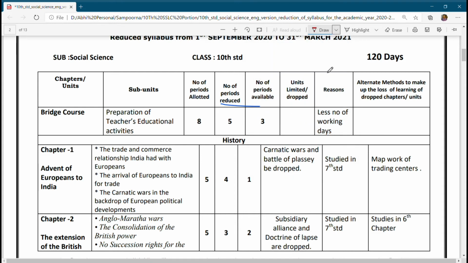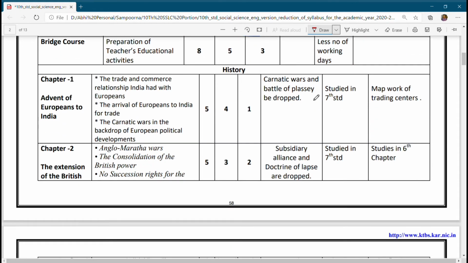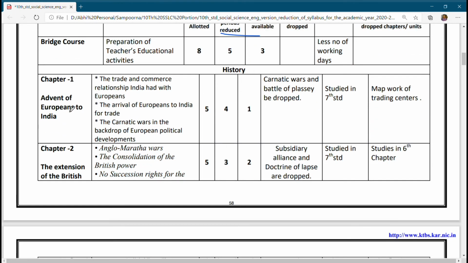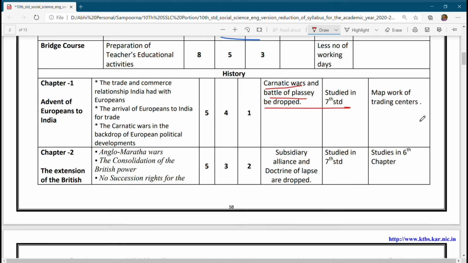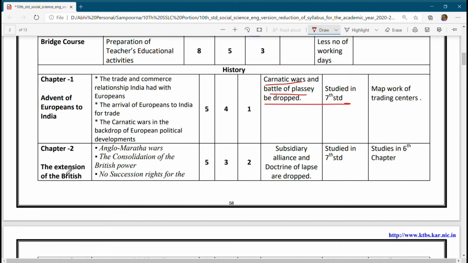once again reasons, alternate methods, units dropped. Which topics have been dropped in advent of Europeans to India? The Carnatic Wars and the Battle of Plassey are to be dropped. Then map work. Then the extension of the British, Anglo-Maratha Wars, consolidation. So what has to be dropped?